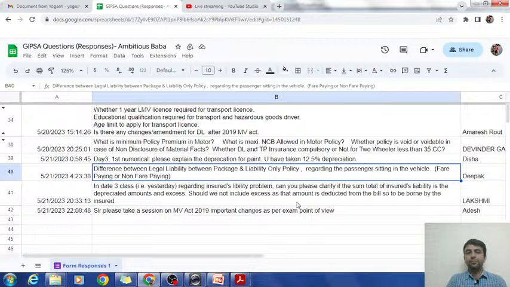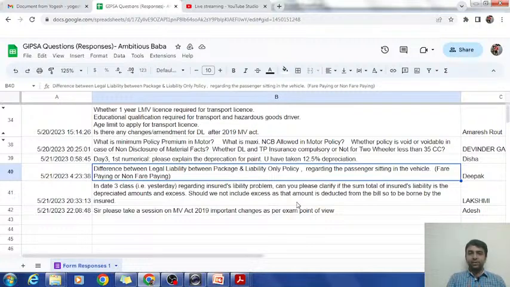See, generally there is no difference between these two covers. It creates a difference in a commercial vehicle, because in a commercial vehicle we are charging the TP premium per passenger. Okay, see, when we do a rating of a commercial vehicle, we generally do not see the CC. When it is a passenger carrying vehicle, we charge the premium on seating capacity basis, or even if we are doing it on CC, we see how many passengers are sitting and we charge TP premium for each and every passenger. See, suppose if it is a 17 seater bus, we will be charging the TP premium per passenger.